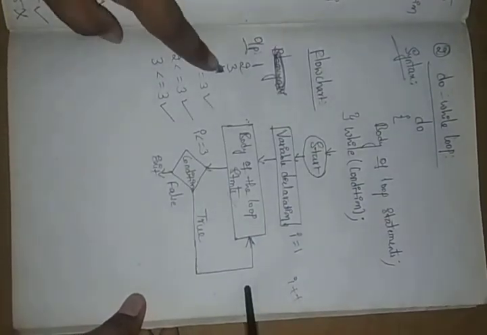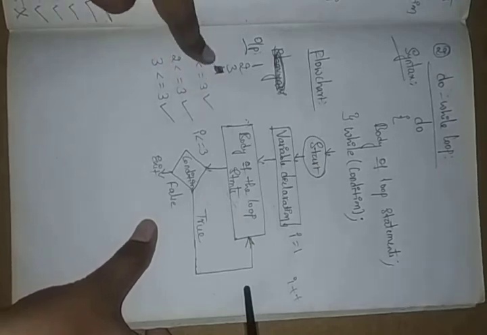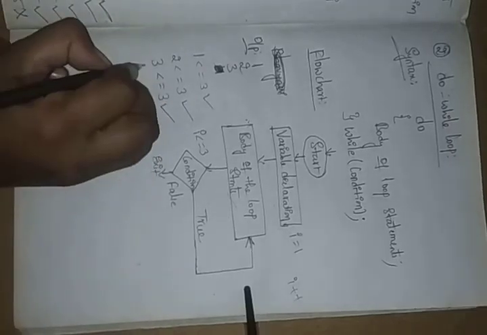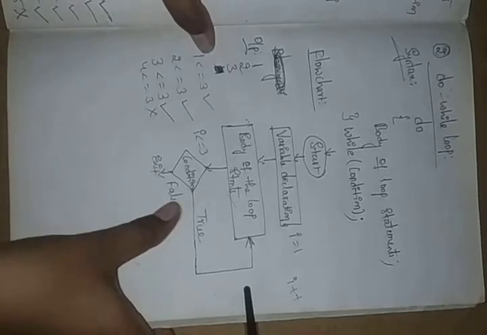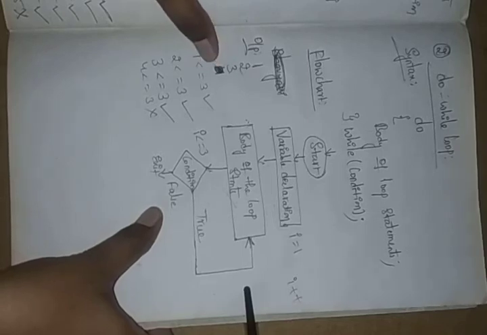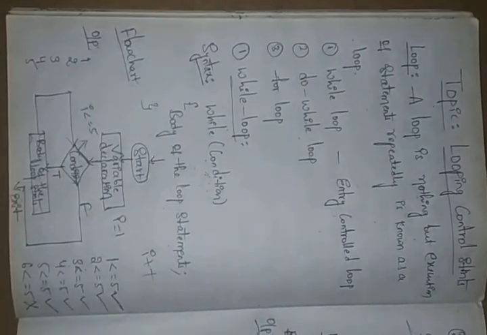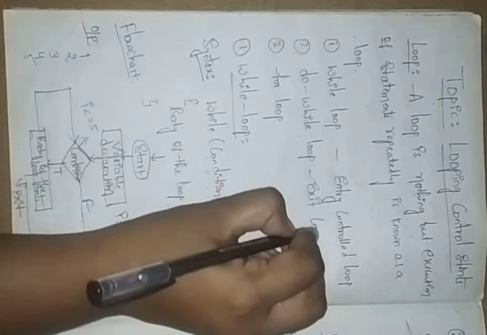But in the do while loop, first we give the statements, and after that we check the condition. Here we already gave the 4, but it is false compared to our statement. 4 less than or equals to 3, no, it is a false statement. So we removed this 4 from our output, and we just got 1, 2, 3. So this do while loop is the exit controlled loop.